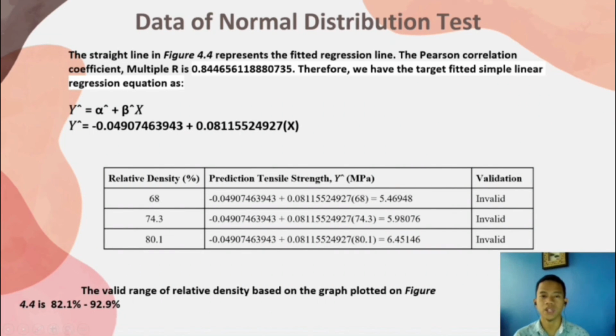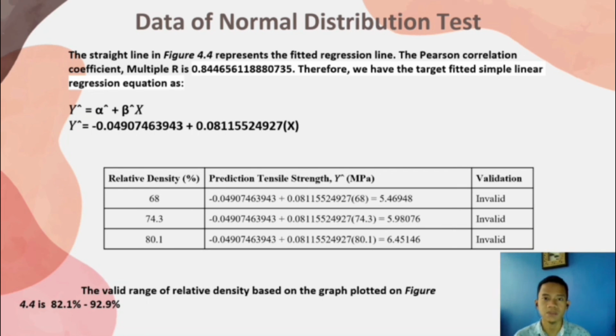From the graph plotted, we can obtain the data of normal distribution test. So the straight line in figure 4.4 just now represents the fitted regression line. The Pearson correlation coefficient R is 0.8. Thus, since it is close to value 1, it indicates that there is a strong positive linear relationship between relative density and tensile strength. Therefore, we have the target fitted simple linear regression equation as below.